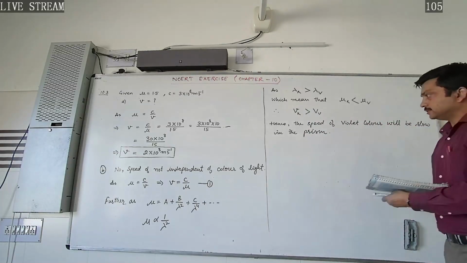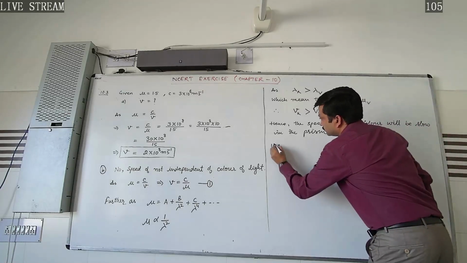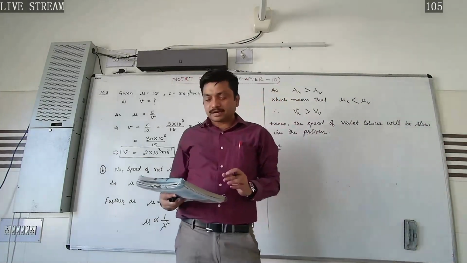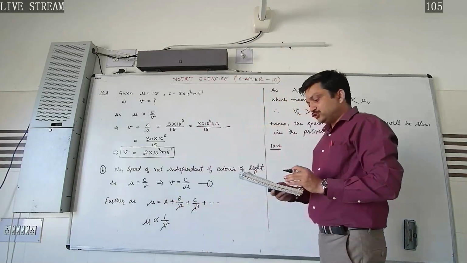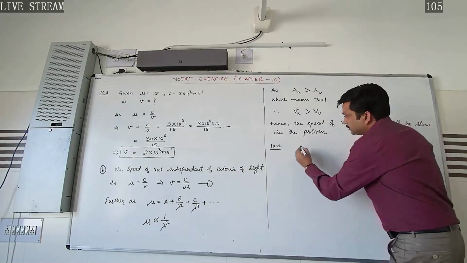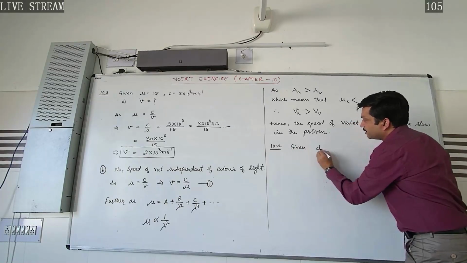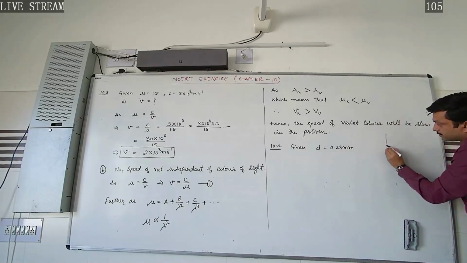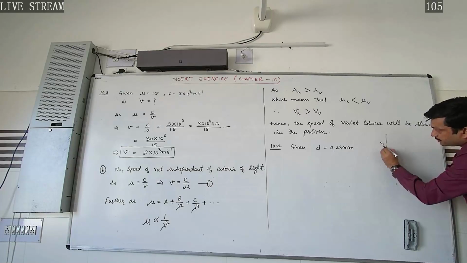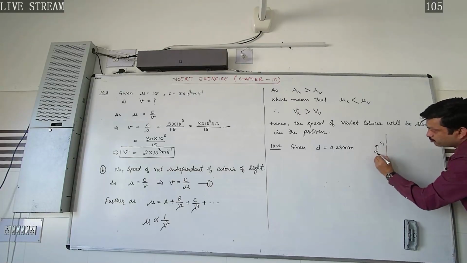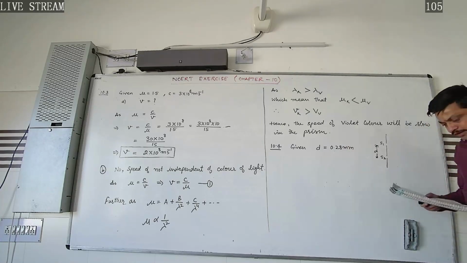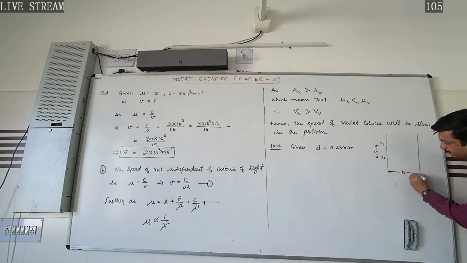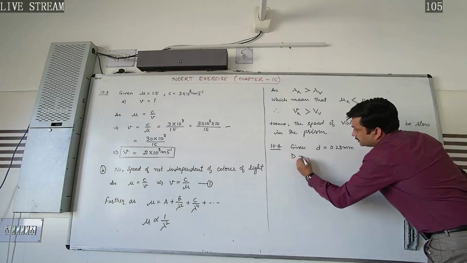10.4. The question is, in a Young's double slit experiment, the slits are separated by a distance of 0.28 mm. That is, what we have given here is small d equal to 0.28 mm, because in Young's double slit experiment, the distance between the two slits is denoted by small d. And the screen is placed at a distance of 1.4 meters. This capital D is also given to us.